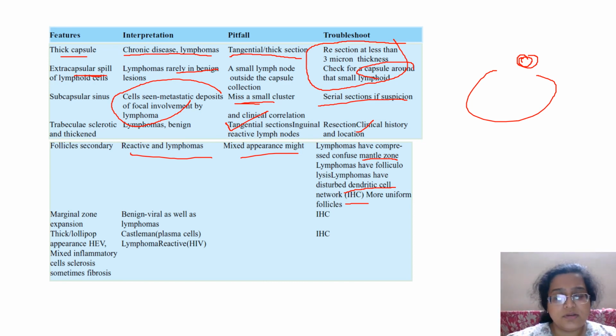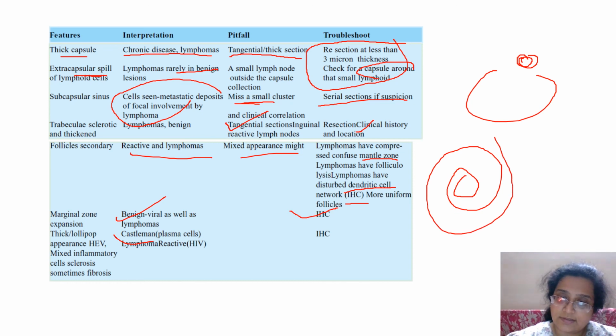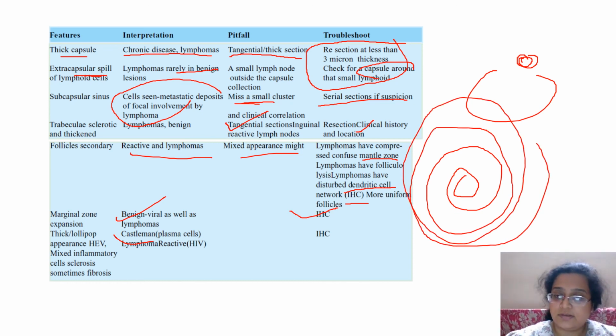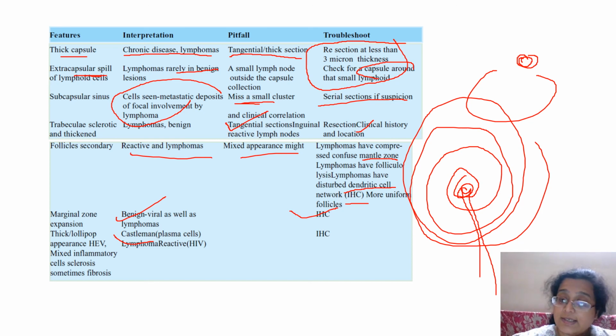Then marginal zone expansion can be seen in viral lesions, syphilis, etc. Again, IHC is needed because mantle and marginal zone lymphomas also appear expanded. And then Castleman disease, etc. have this lollipopping, that is, there's a vessel in the center, and then this is how the lymphoid cells are placed with a thickened hyalinized vessel in the center, with the vessel going like this, so it looks like a lollipop. This can be there in reactive as well as Castleman disease.